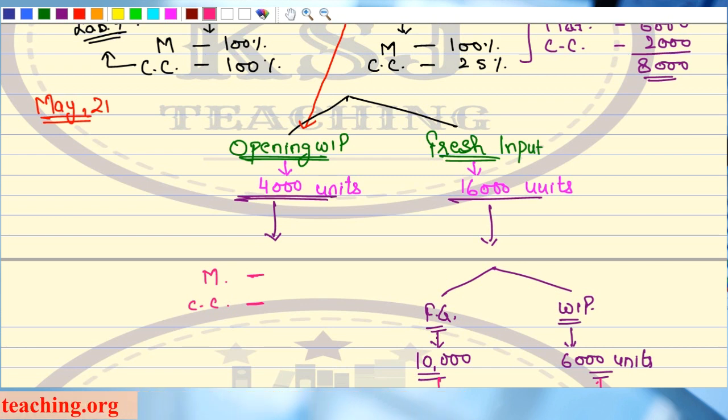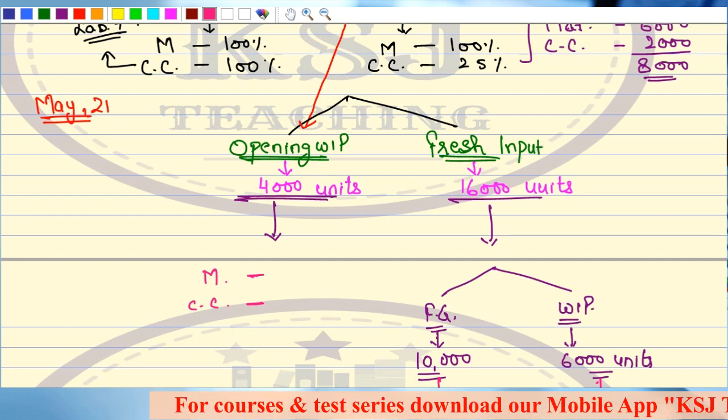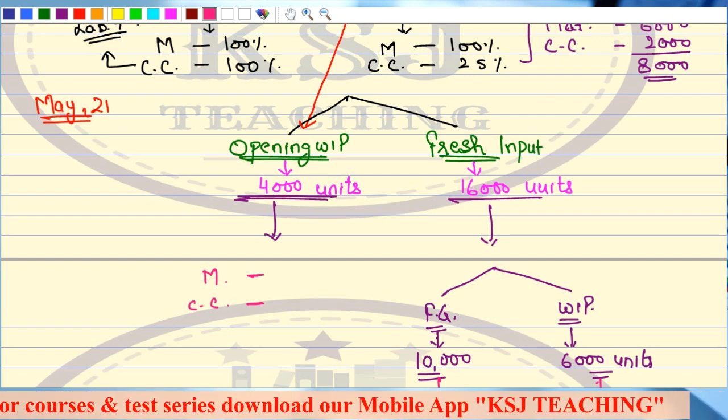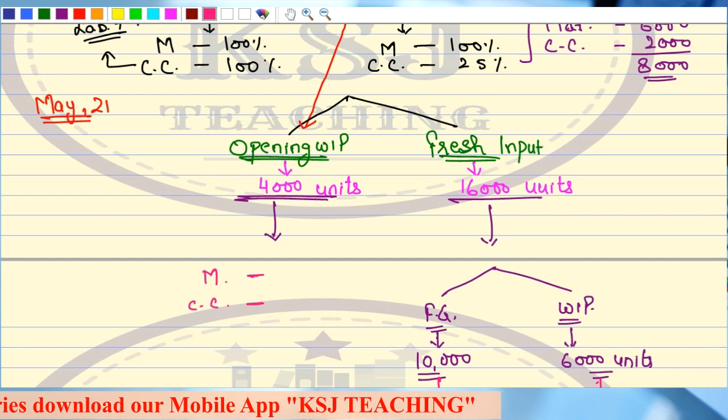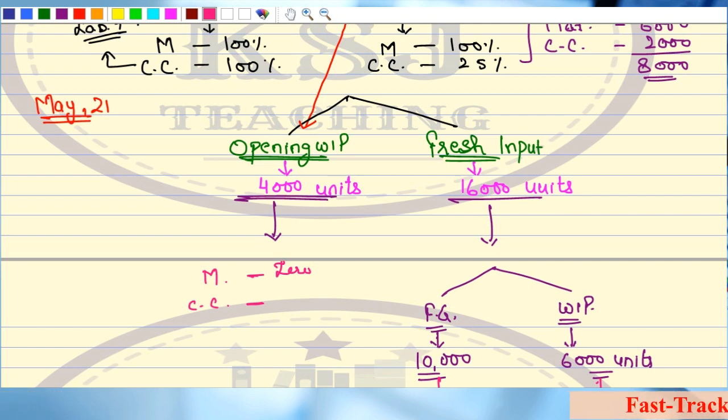Tell me fast. Will there be any cost in the current period? How can there be a cost, sir, when 100% of the cost has already been incurred in the last period? So here it will be 0. No material cost will be incurred in May 2021 on this 4,000 units of opening WIP.